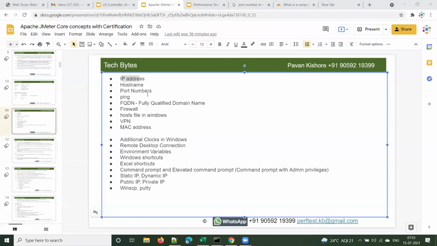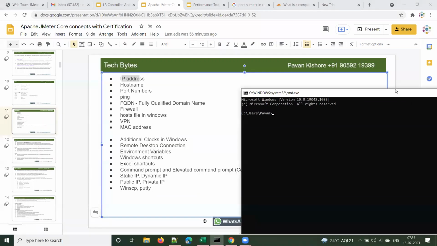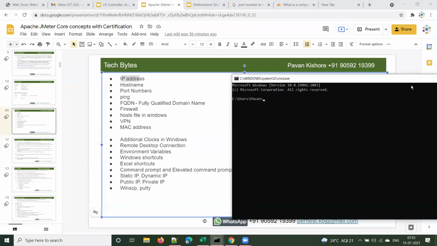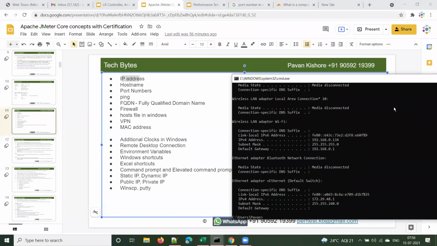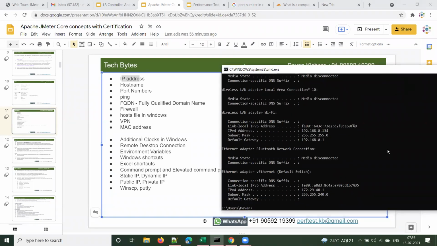For the recording purpose, let me do it once. How do you check the IP address in Windows? Type ipconfig. In Windows, it is ipconfig. In Linux, the command is ifconfig. And here is the IP address of your machine.